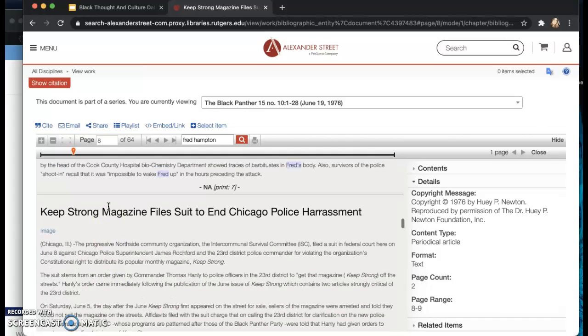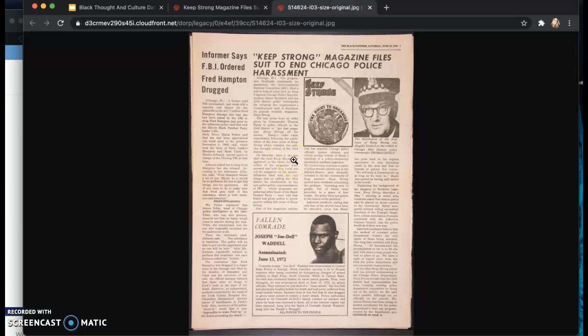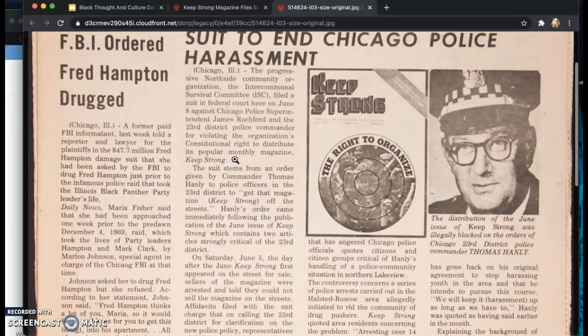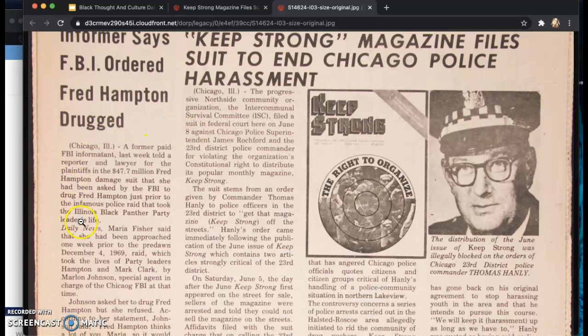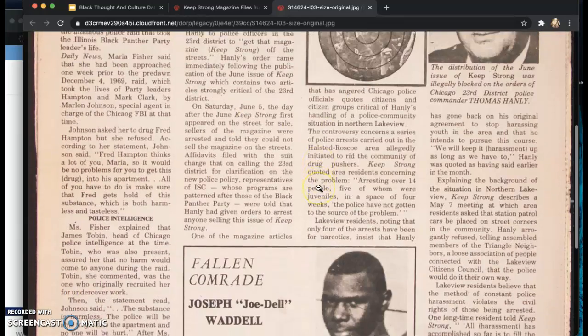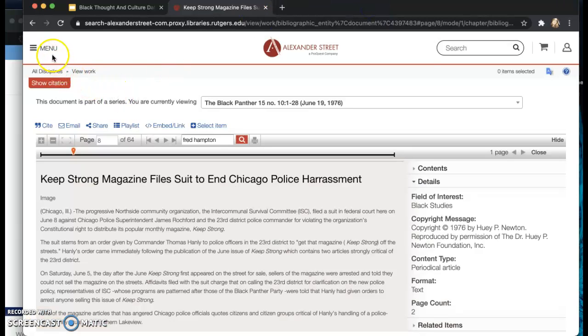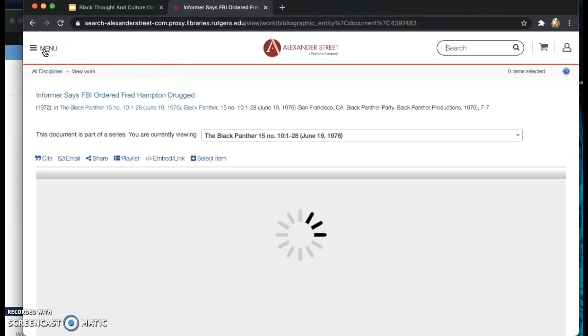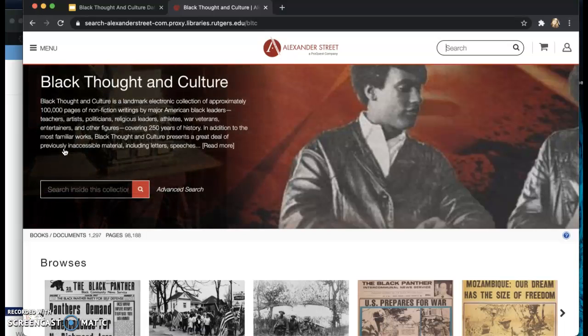So then if you click on here, after you look at your full text, you can also click on the image. So this image will bring you the actual results of the article that was published in the Black Panther Party newspaper. So you can look at the front cover, the article, the full text. You can see the different photographs that went with the article. And then once you are done, you can click out of it, and then you can go back to menu, my collections, and then you'll see all the other ProQuest Company, Alexander Press databases. Click on Black Thought and Culture, and now you are back at the home page.